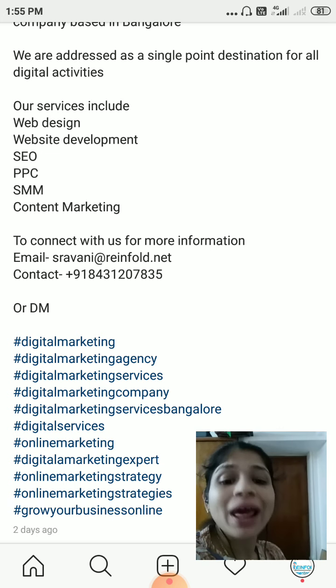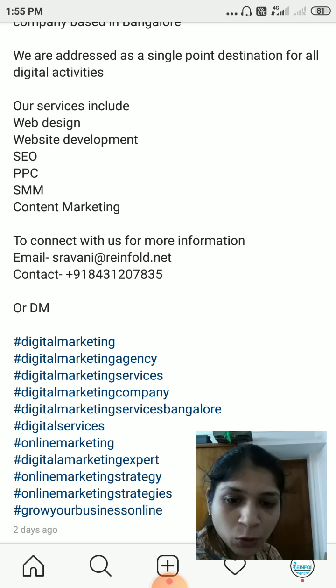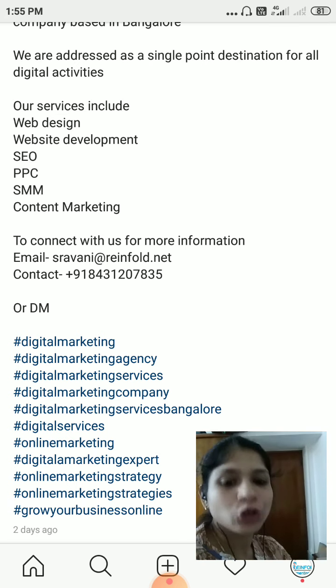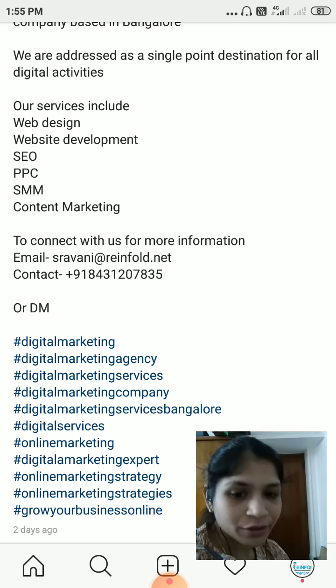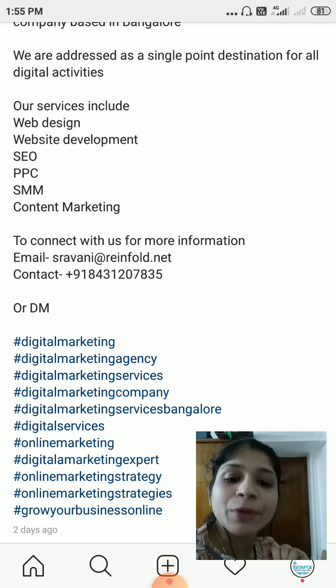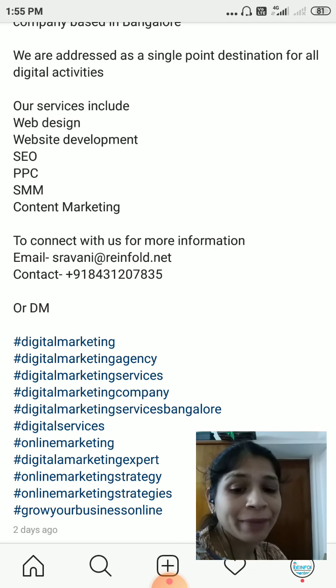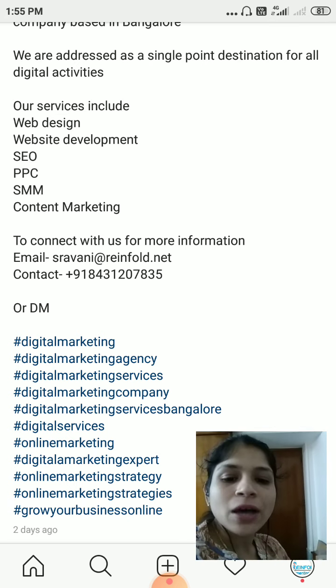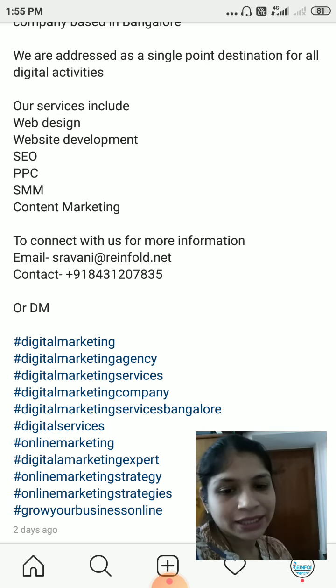Related, reliable, synonym, and indirect promotions, but you have to make sure that it is related to your particular topic. You should not use any banned words or abused keywords, and make sure that your post doesn't contain any abusive things. So that is how we can make use of hashtags in your post.